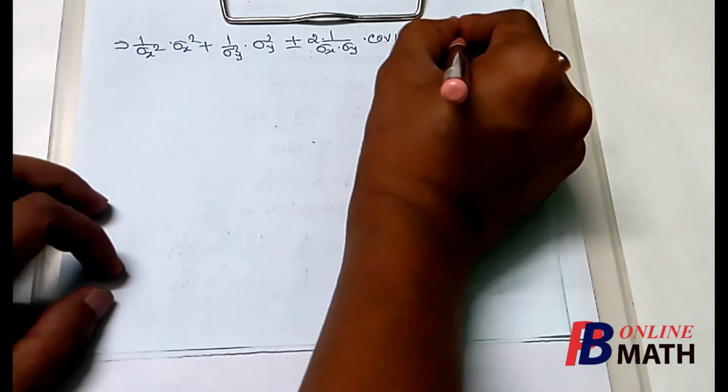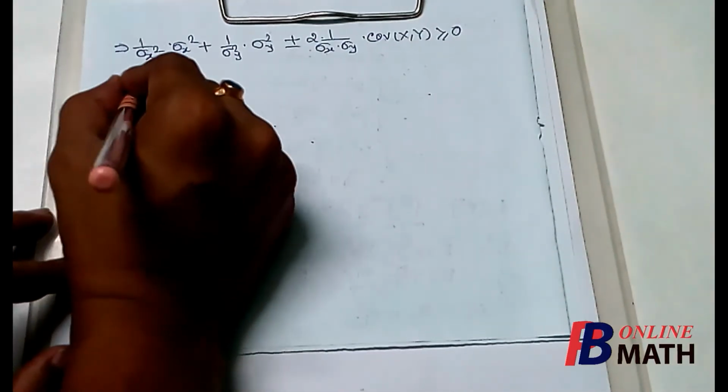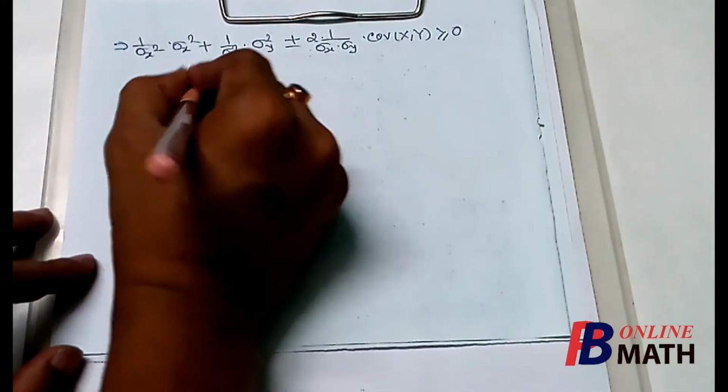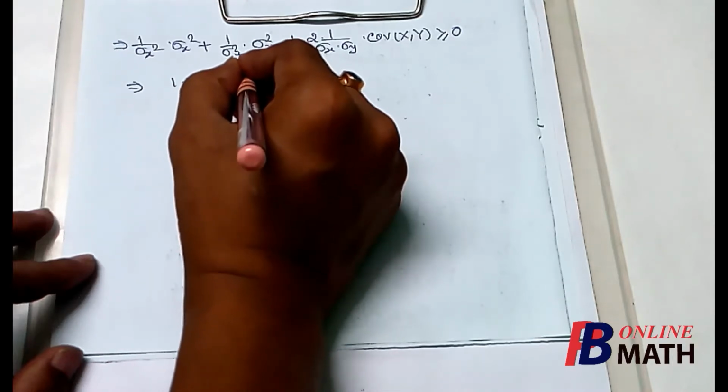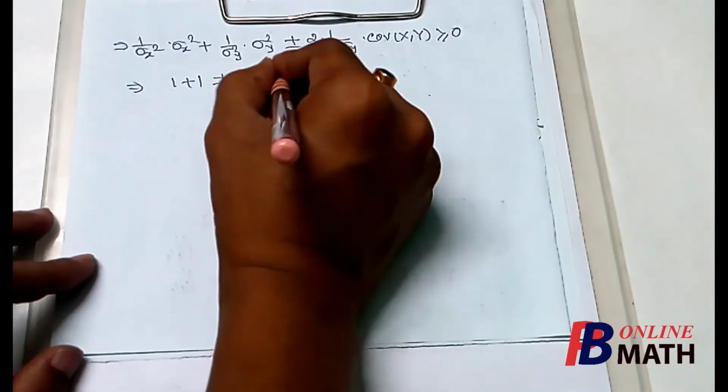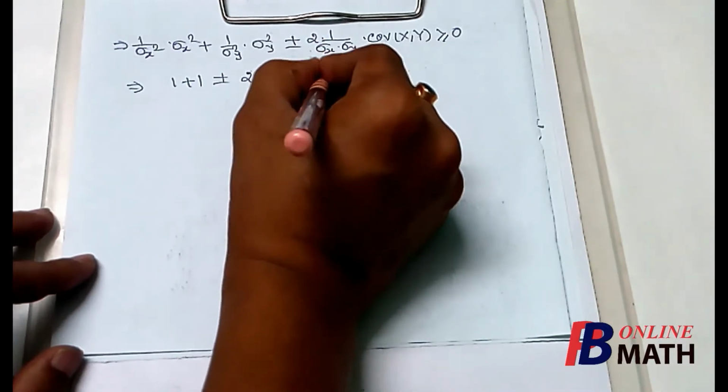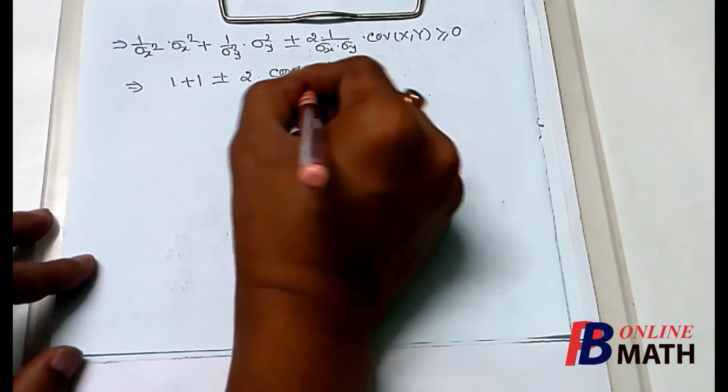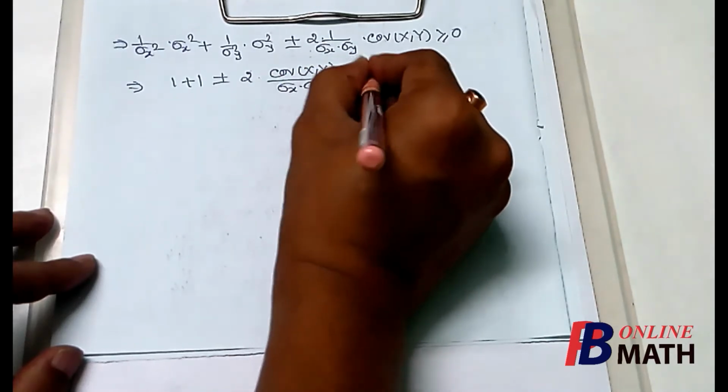This is greater than or equal to 0. From here we find that 1 plus 1 plus minus 2 times the covariance of x y divided by sigma x into sigma y is greater than or equal to 0.